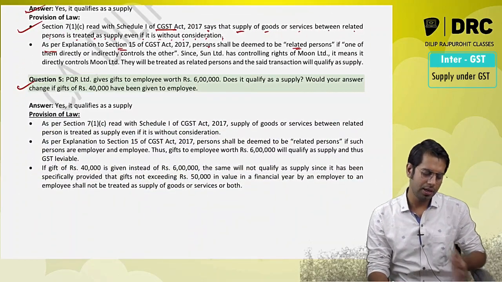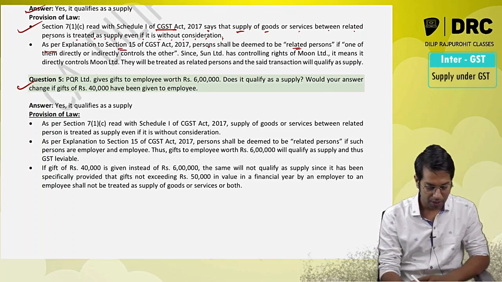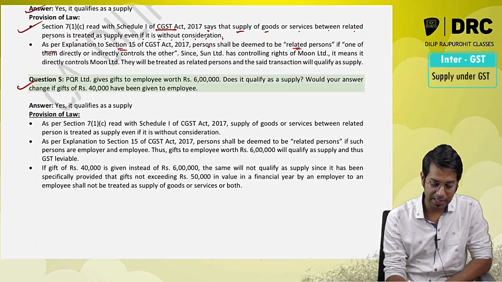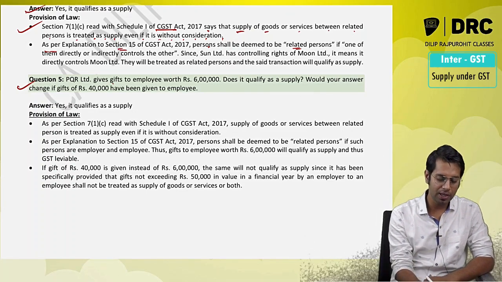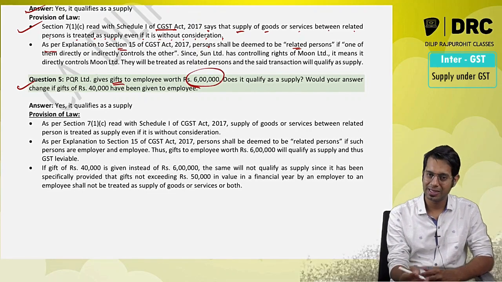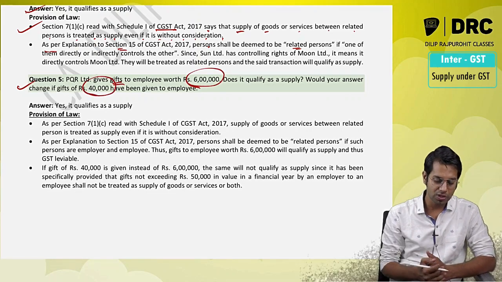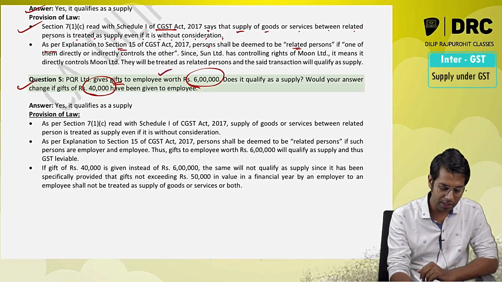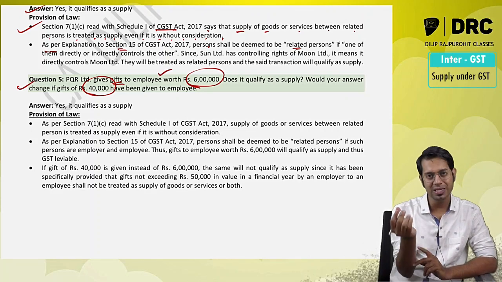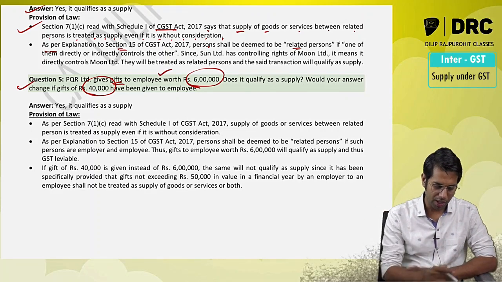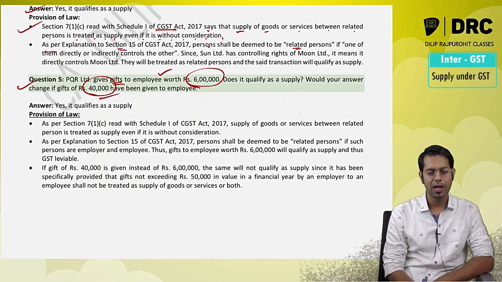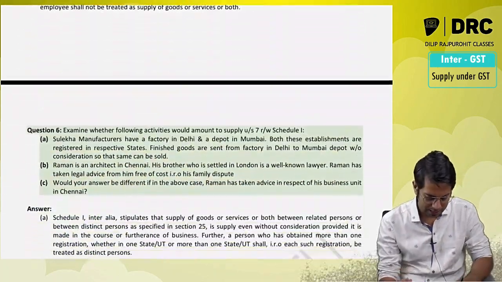Then PQR Limited gives gifts to employees worth rupees 6 lakh. Does it qualify as a supply? You are giving gifts to employees worth rupees 6 lakh. Yes, it is a supply. But what if the value of the gift is 40,000 rupees? Please note, it is given to a single employee. If they had given to employees, it would be more than one employee. If the value of the gift is 40,000 rupees, then it is not a supply.